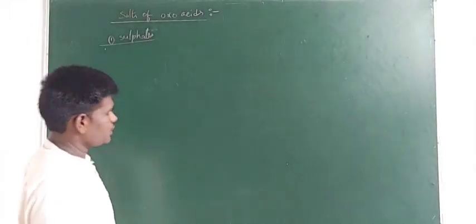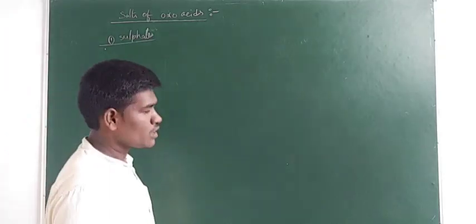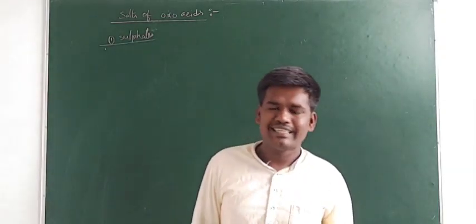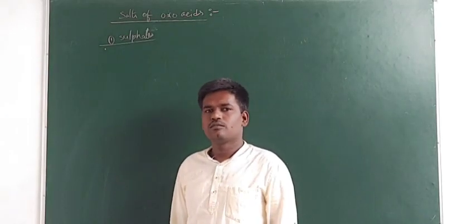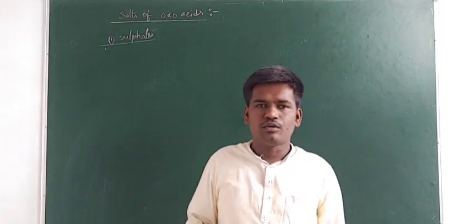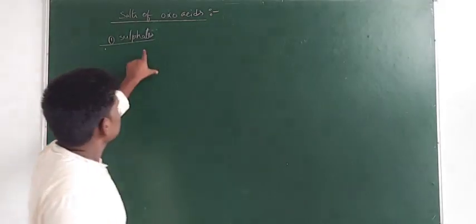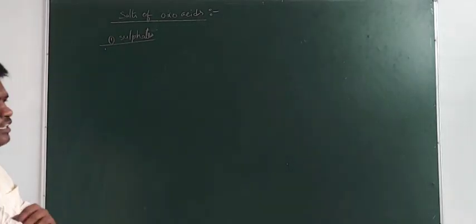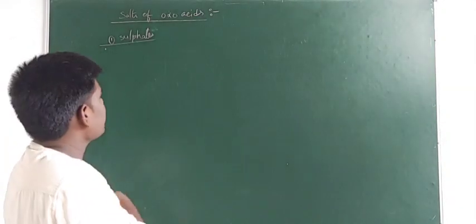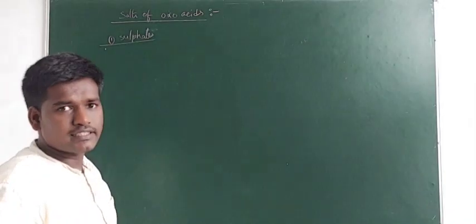So right students, we are discussing the general characteristics of the compounds of second group elements. In the previous video I completed the characteristics of a few compounds. The next one is salts of oxo acids. Already in first group elements I explained which salts are known as salts of oxo acids.